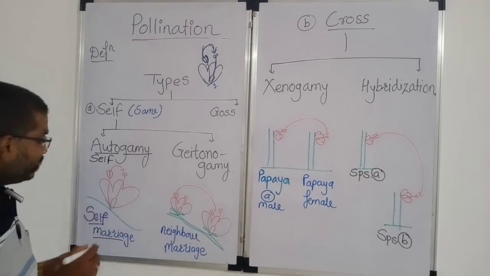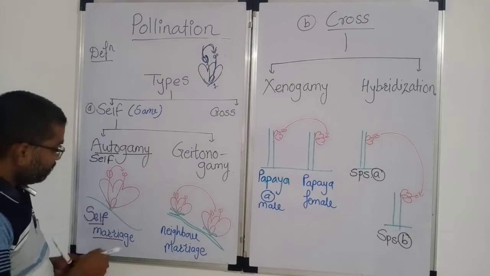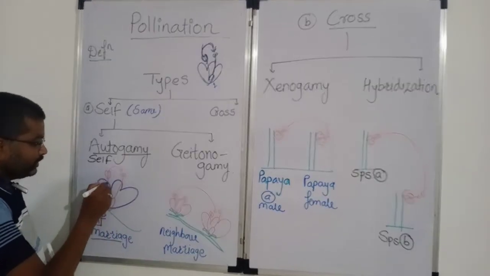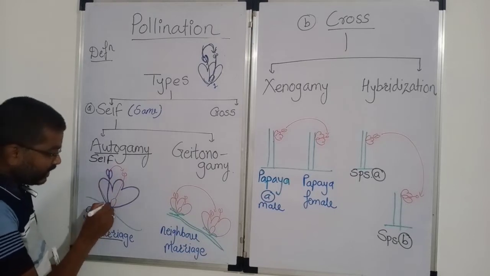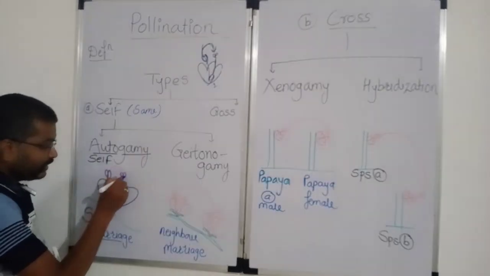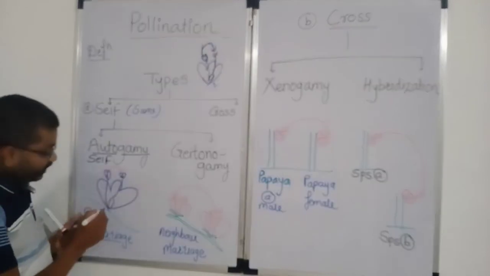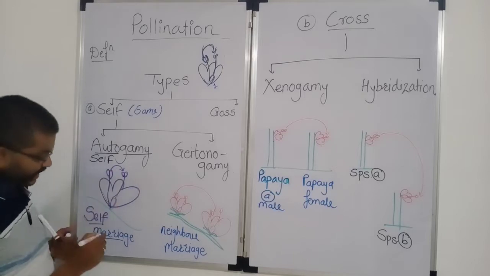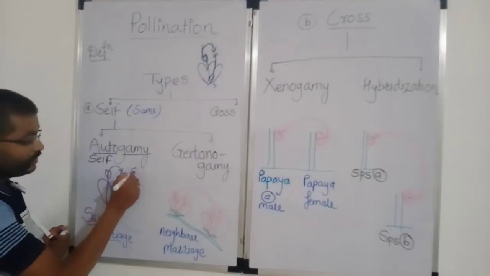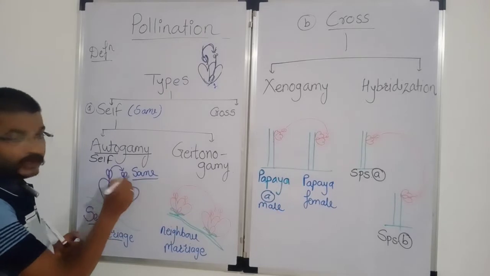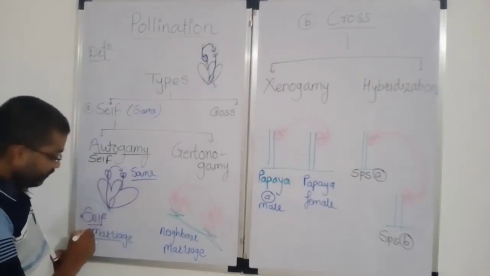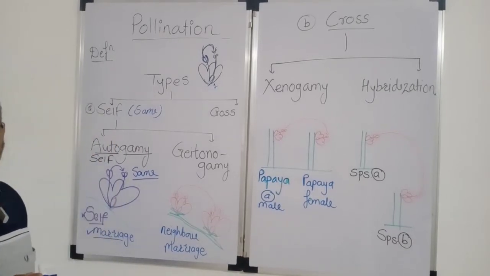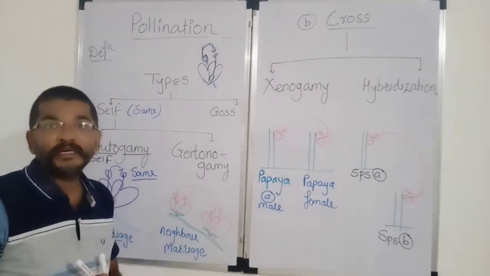The transfer of pollen grain takes place from, here is the one flower. This flower is having its androecium and gynoecium. If the pollen grains are transferred from anther to the stigma of the same flower, here only one flower is involved. Therefore, it is called self-marriage or autogamy. Autogamy is mostly seen in bisexual flowers.